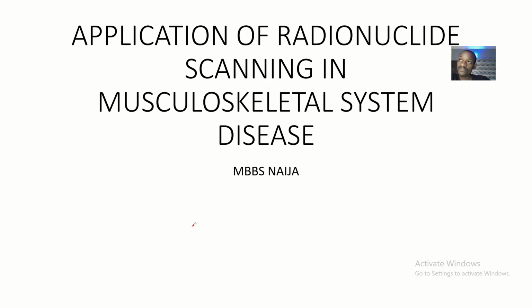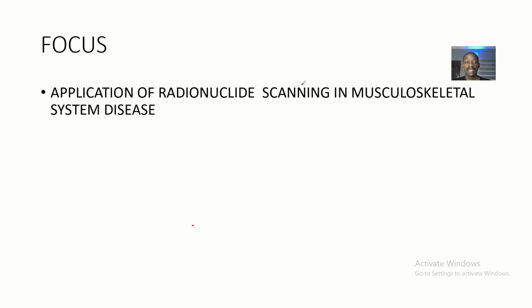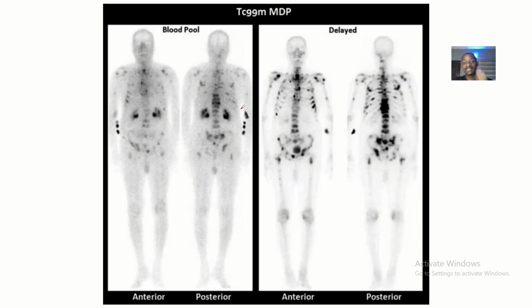So if you want to verify that this condition exists, there are so many other modalities that you can use, and one of these modalities is radionuclide scanning. So we'll be talking about the application of radionuclide scanning in diagnosing musculoskeletal system disease, in verifying that a musculoskeletal disease actually exists. Application, that's our focus today.